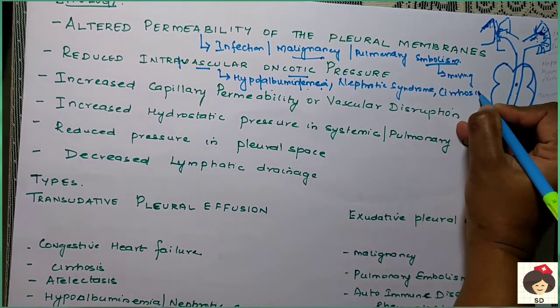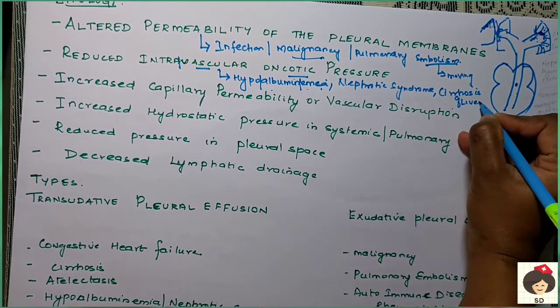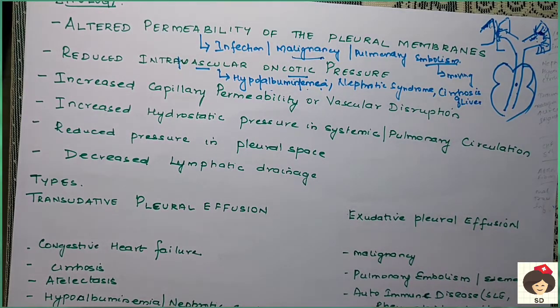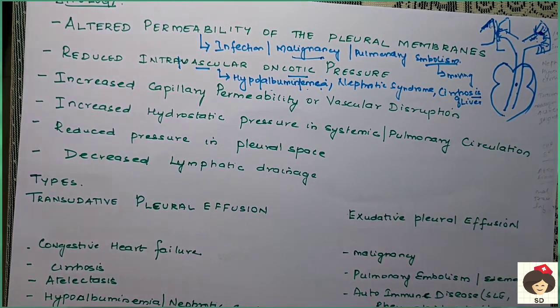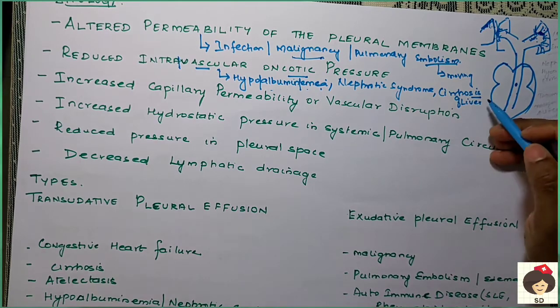The next condition is cirrhosis of the liver. The main function of the liver is to detoxify, and it also helps in metabolism and synthesis of protein. Everything is done by the liver, and in cirrhosis the liver tissue becomes damaged. There can be many causes, like alcoholism or drugs, which we will see in the GI system.